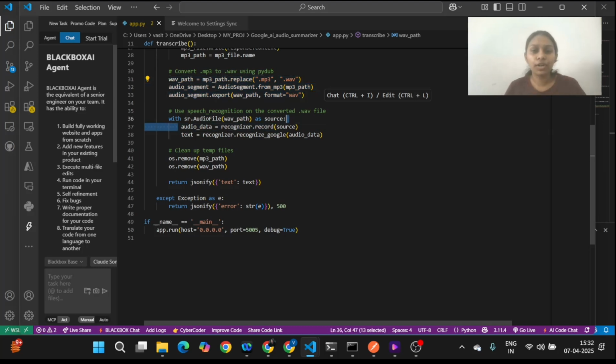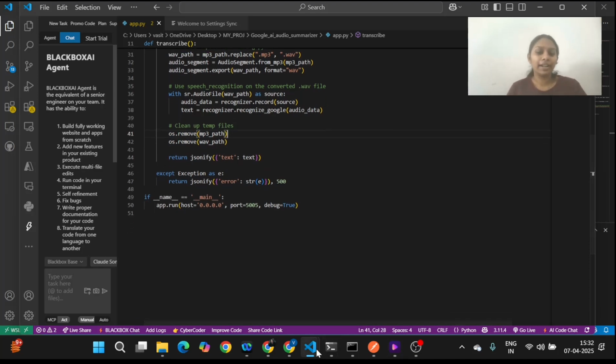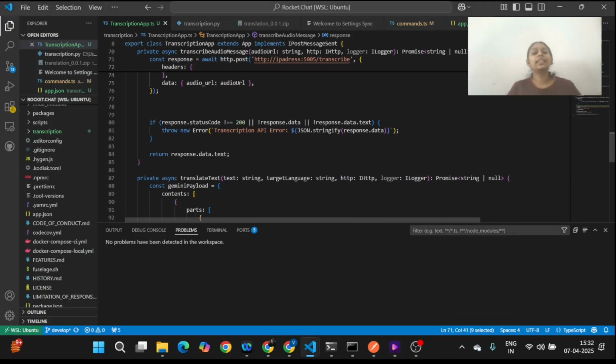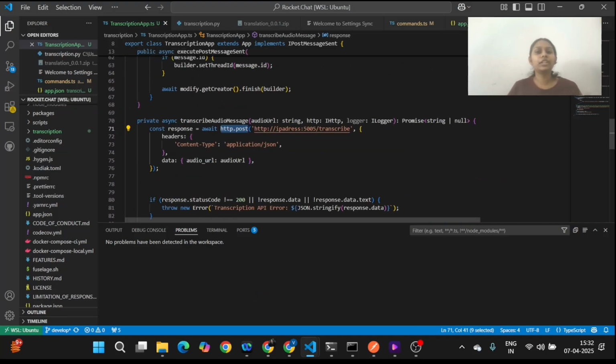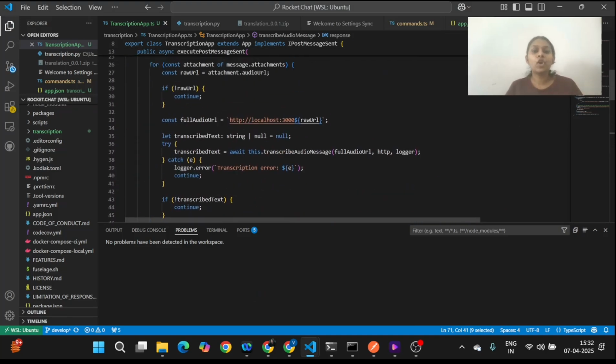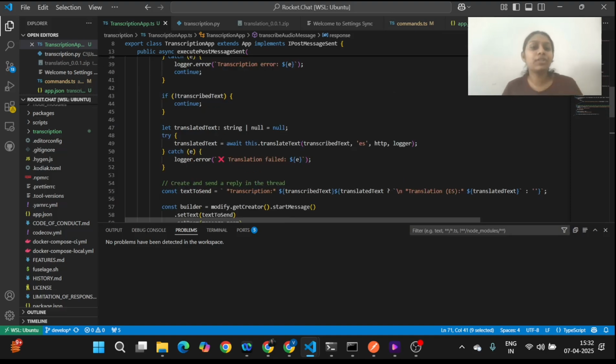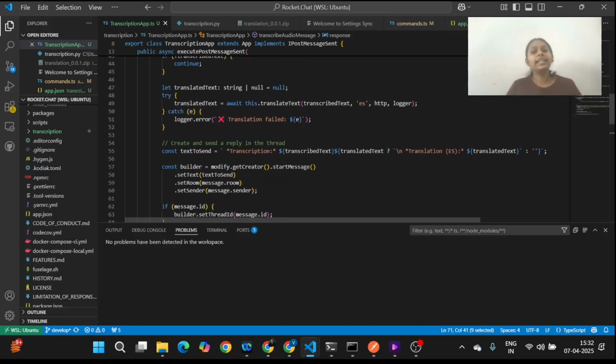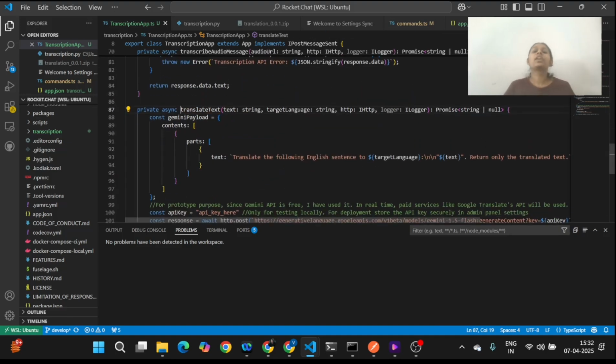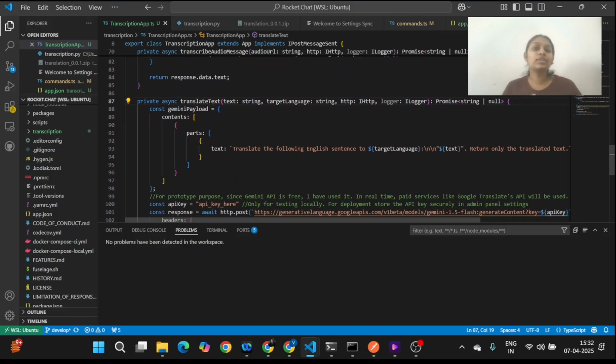First we'll extract the audio data, and then we'll extract the text from that audio data. And once the transcription is done, we'll remove these files in order to not clutter the disk with more and more storage. And then we'll send back the JSONified data. And once we get the data back, we will return to the place where we call this function. The next step would be translating the text. For translating the text as well, I've defined a function. The thing is, Google's Translate API and LibreTranslate also have API keys which are paid.